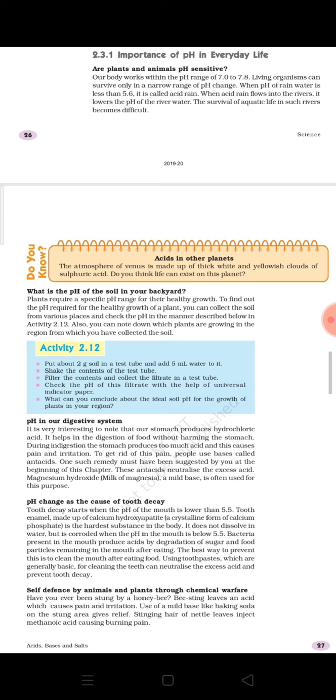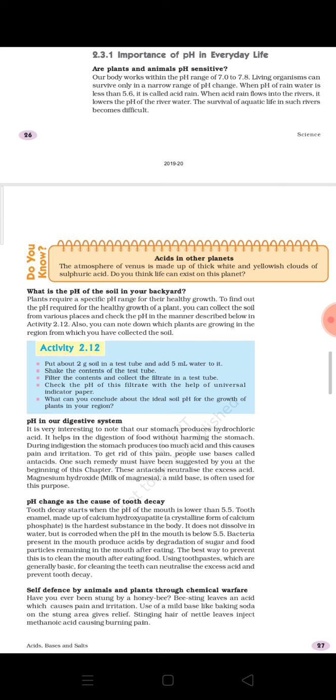Bacteria. Now the other question that arises is how the pH level in our mouth can fall below 5.5, or what are the reasons that pH can fall below 5.5? That is because whenever we consume food, some of the leftovers or food particles remain stuck inside our mouth.